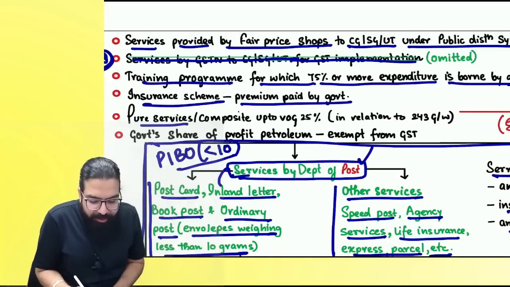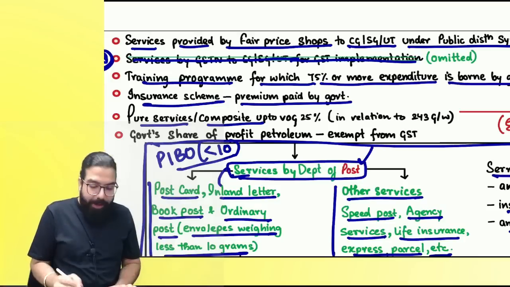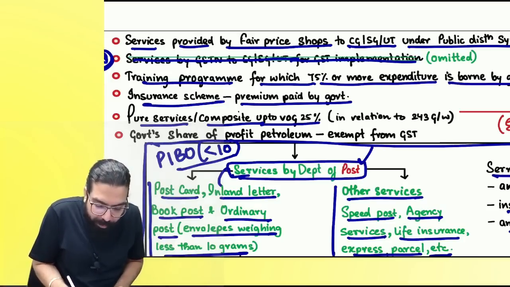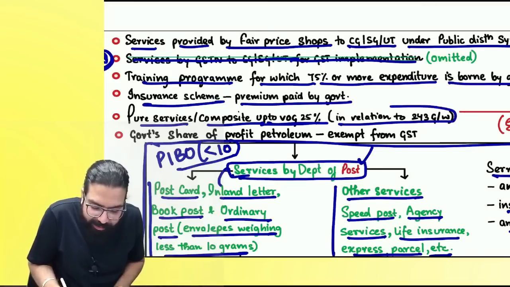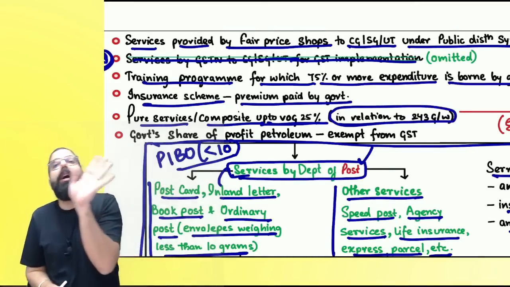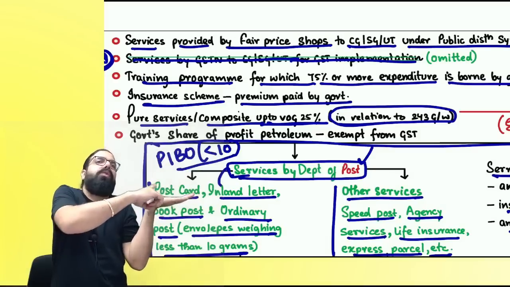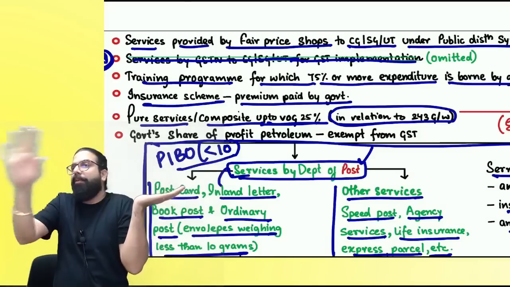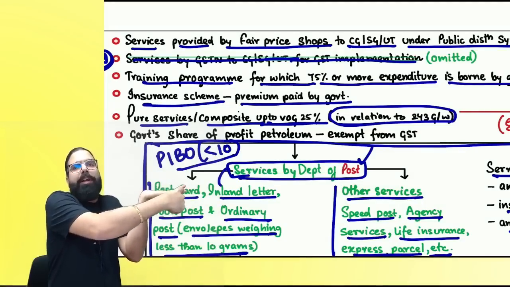Then pure service or composite supply up to where value of goods is up to 25%, if it is given in relation to 243G and W to the government. See, Baba, government is going ahead and doing article number 243G and W all activities. Everyone listen to me very carefully. Central government, state government, local authority, union territory government.